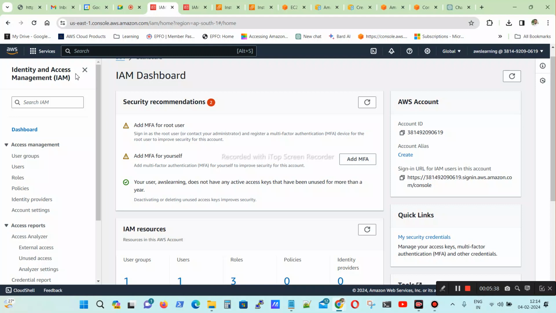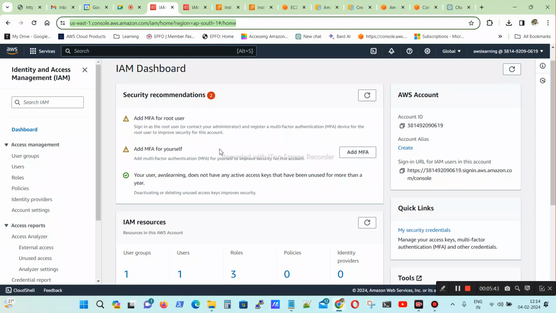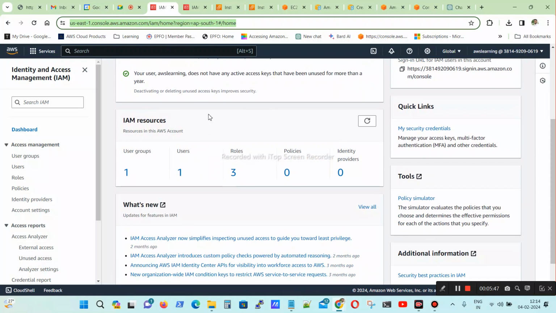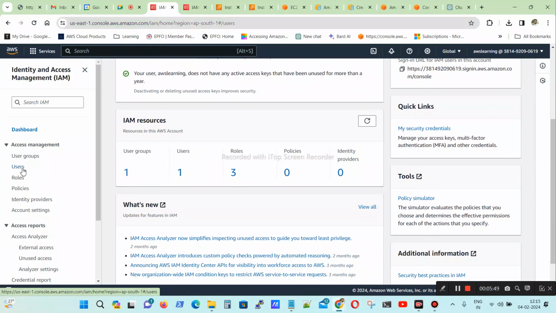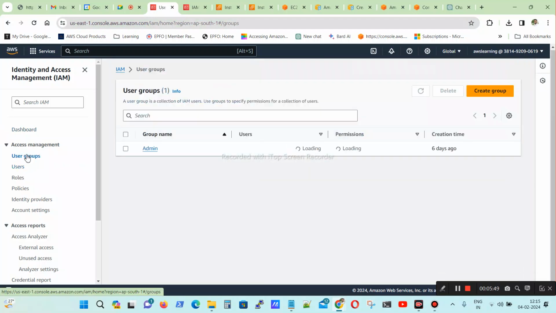For example, if I am giving access to you, you cannot log in unless I give you access. So let me create one user for you. First I will create a group. I will give you read access, and with read access you can only read. So this is the group.